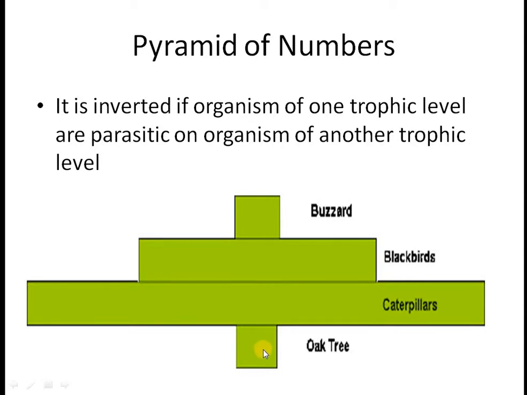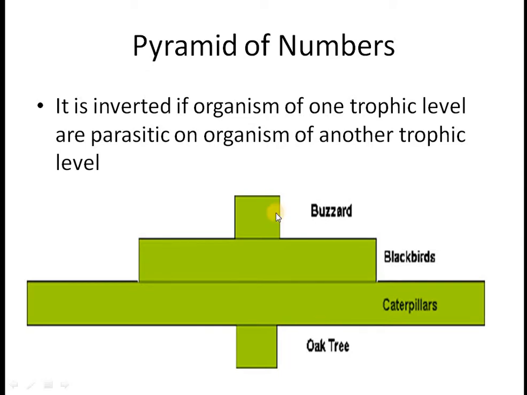So I have drawn the pyramid traditionally from caterpillars upward, but the number of caterpillars is greater than the tree.